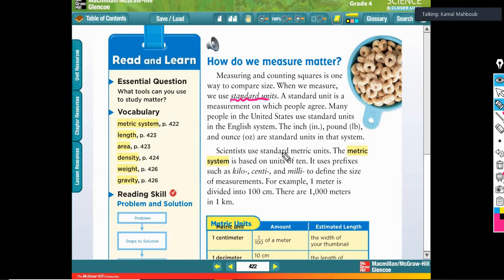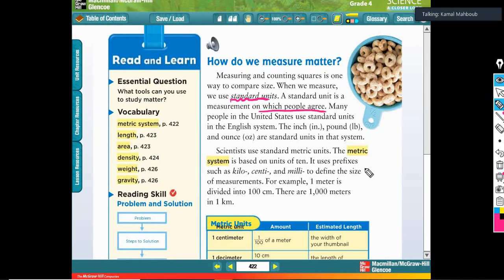Now I will say that my laptop is 2 hands, my table is 5 hands. Hands here is the unit of distance. That's the meaning of standard unit: the measurements on which people agree.